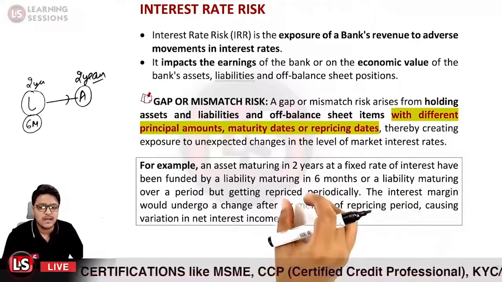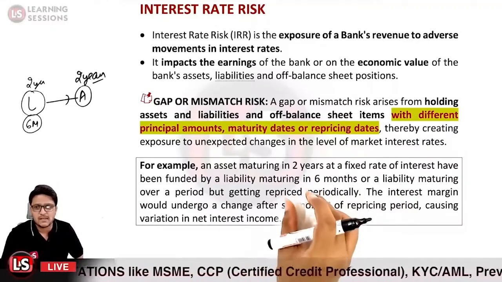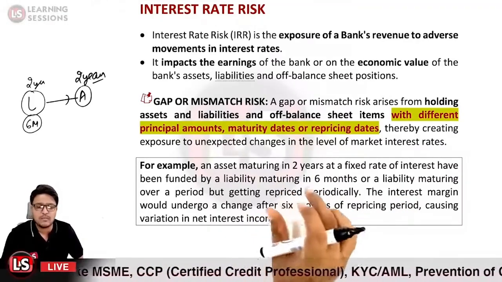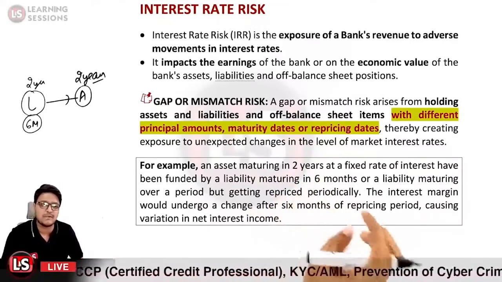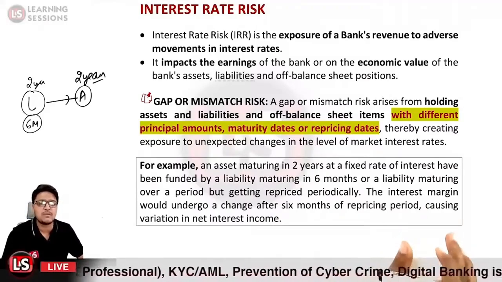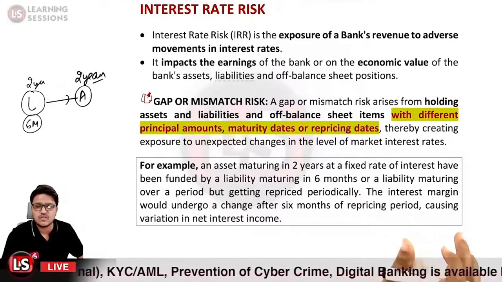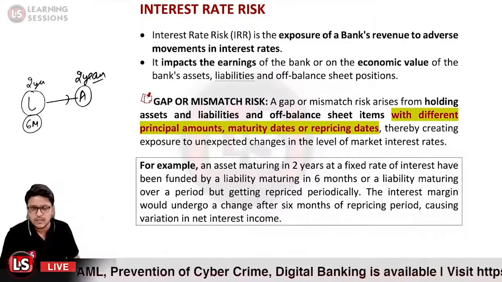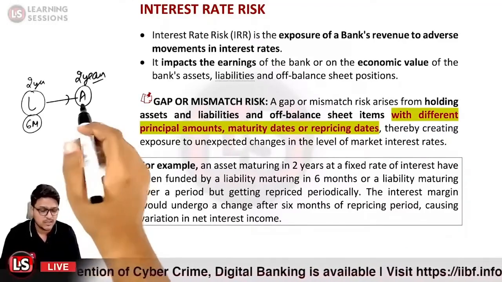What does it mean? It means that the interest rate that is to be paid on the liability will be changed after every 6 months. The interest margin would undergo a change after 6 months of the repricing period, causing the variation in the net interest income. Are you getting my point? So it may be the case that there is a gap in between.